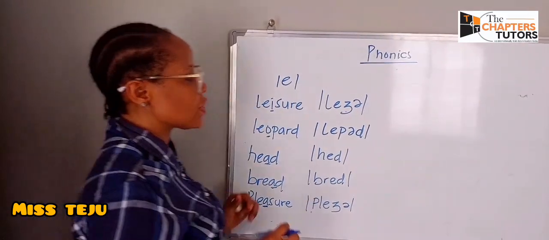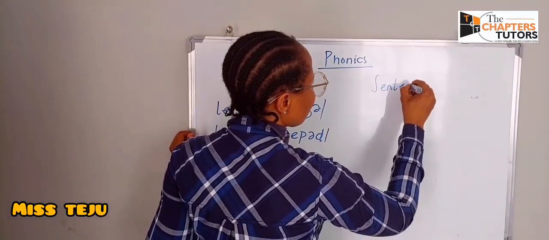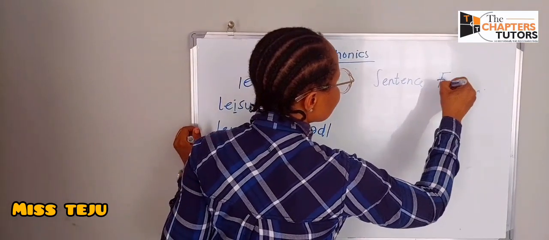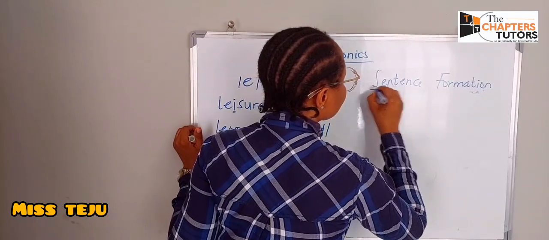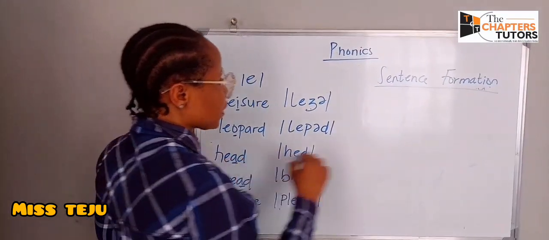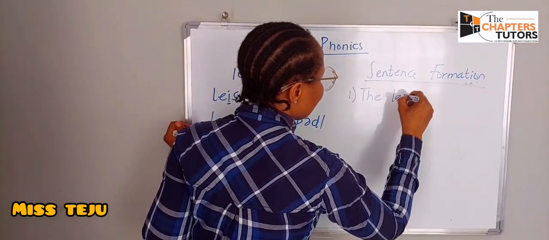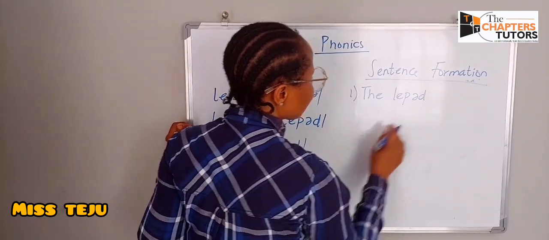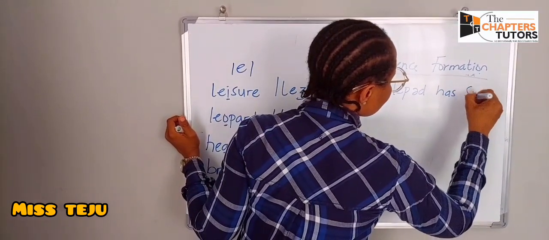So these are the tricky sound words. Let's move on to sentence formation. Let's use some of the words we got to make sentences. Sentence formation. The leopard has spots.